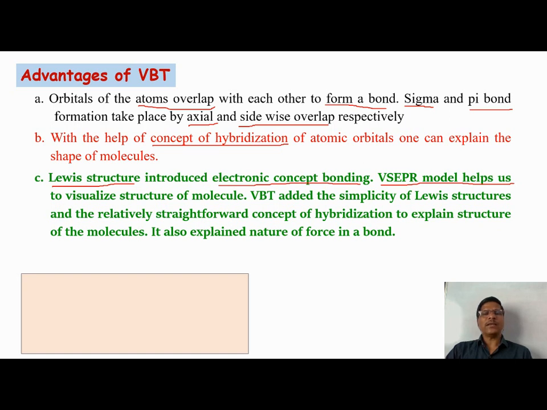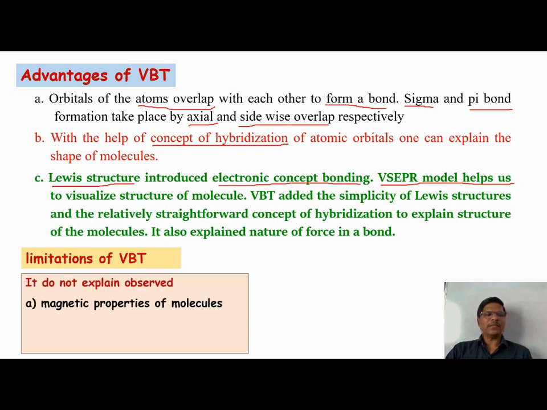Valence bond theory has taken advantage of both the electronic structure and the concept of VSEPR, and depending on the simplicity of both models, a straightforward and simple concept was put forth in valence bond theory, which is useful to explain bonding in molecules. Still, valence bond theory has some limitations.